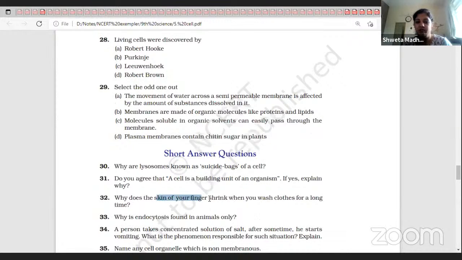Why does the skin of your finger shrink when you wash clothes for a long time?